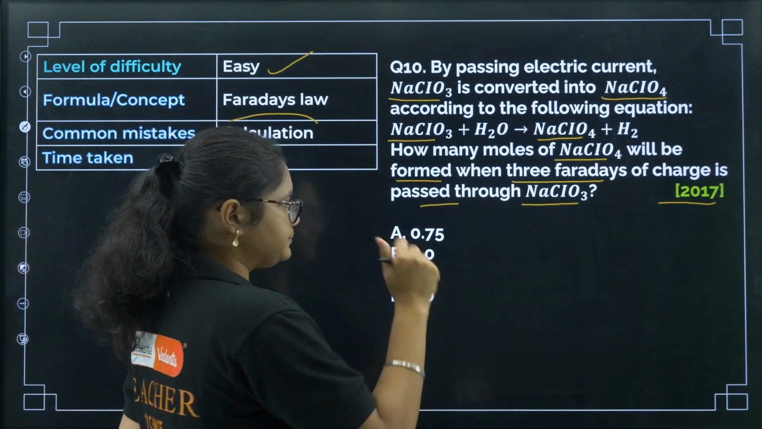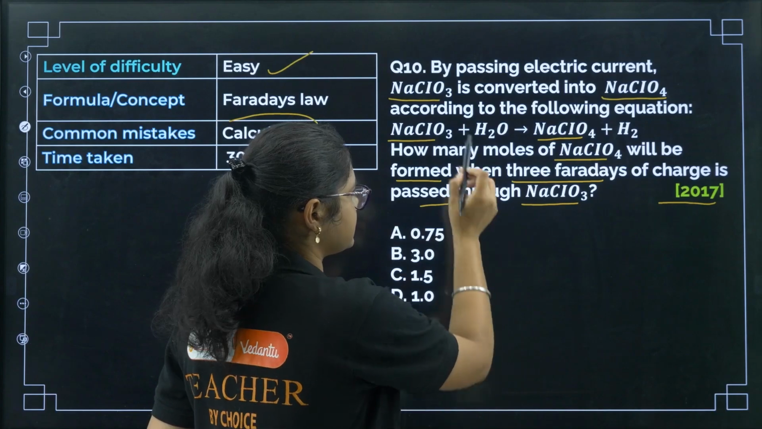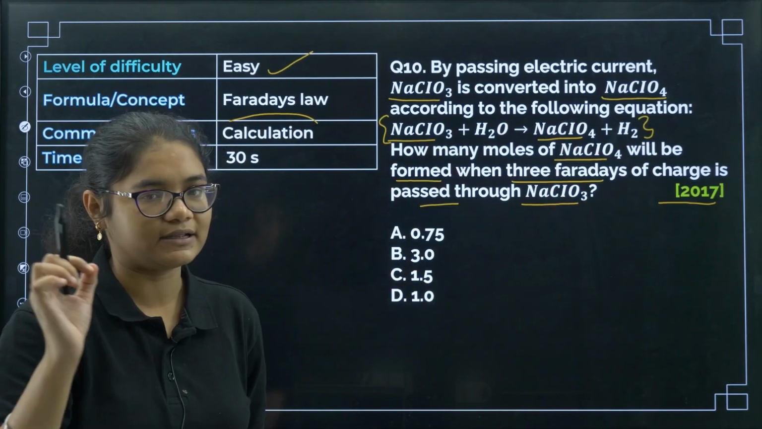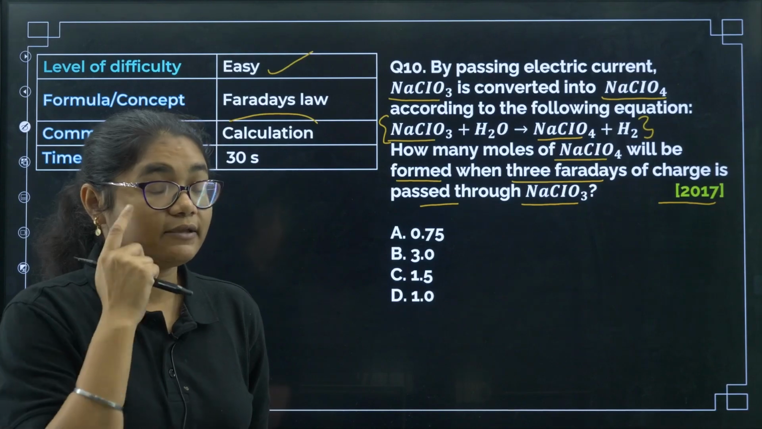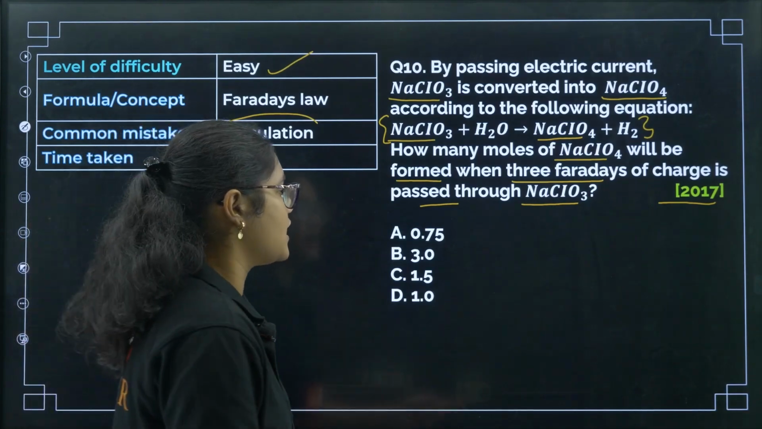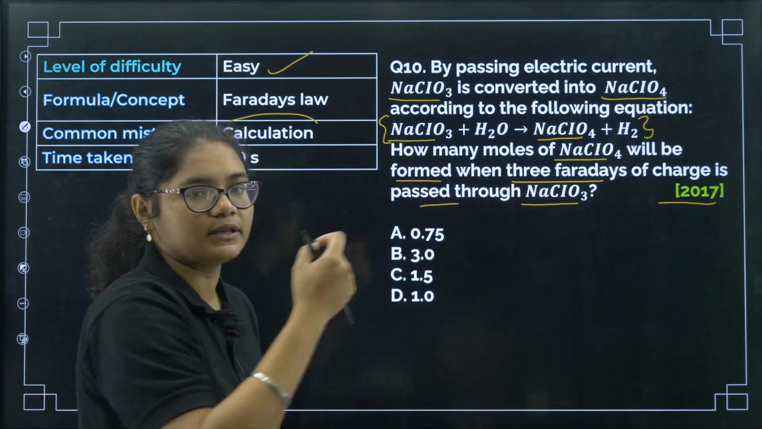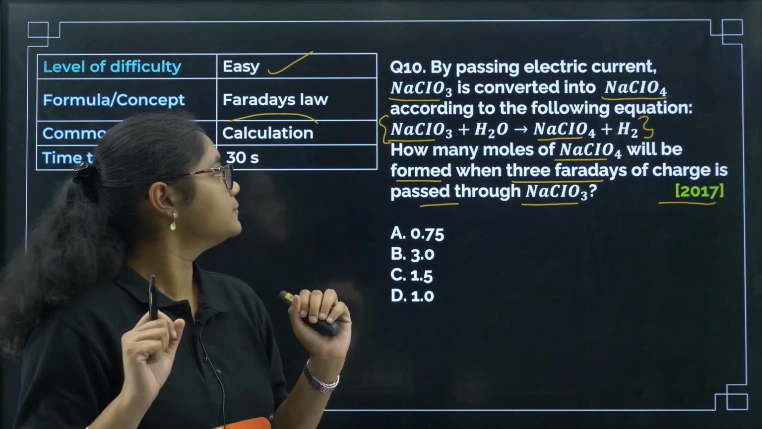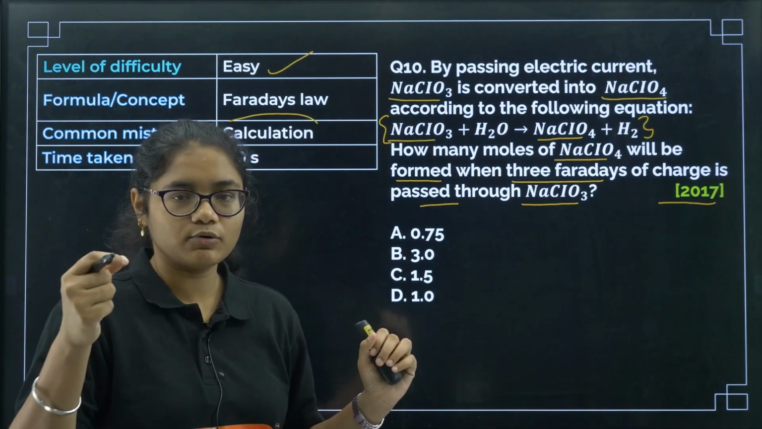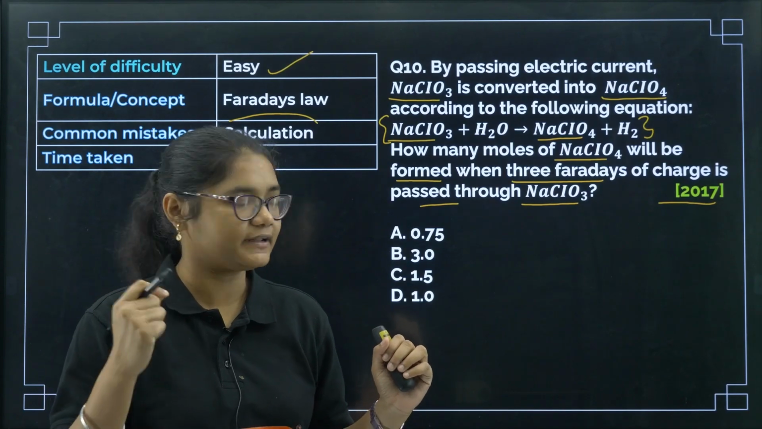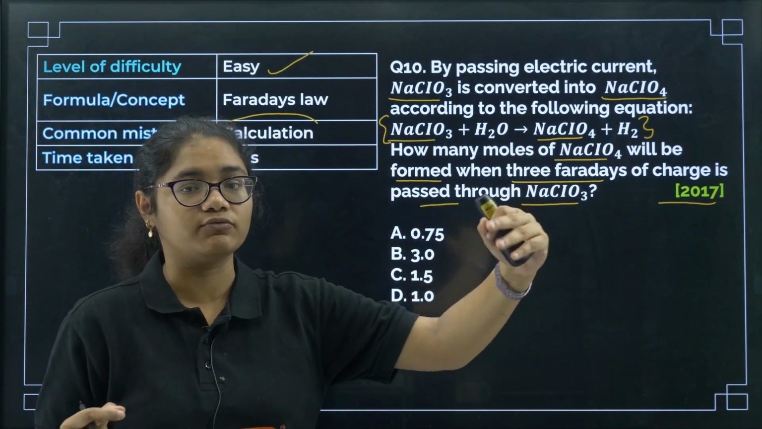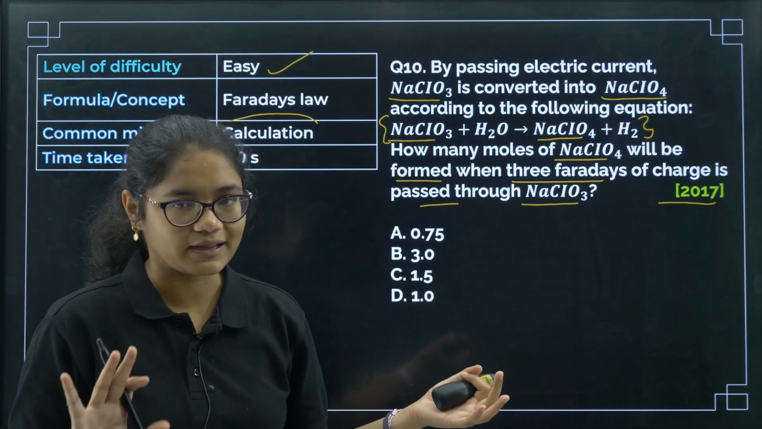Okay, now see here. Question is asking, this is the reaction: NaClO3 gets converted to NaClO4. So, if you give 3 Faraday of charge to NaClO3, then how many moles of NaClO4 will be produced? That you need to calculate. So, we need to check if 3 Faraday of electricity is given to NaClO3, then how much NaClO4 will form. That is what you need to calculate.